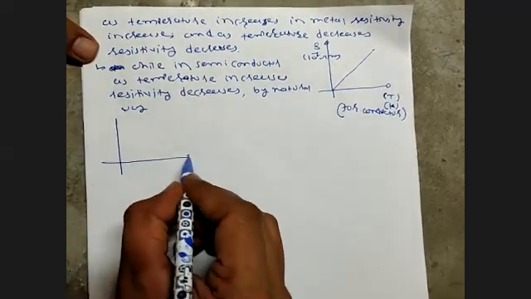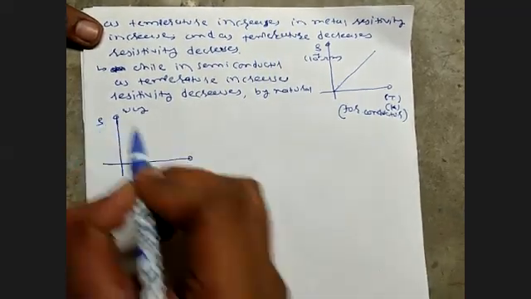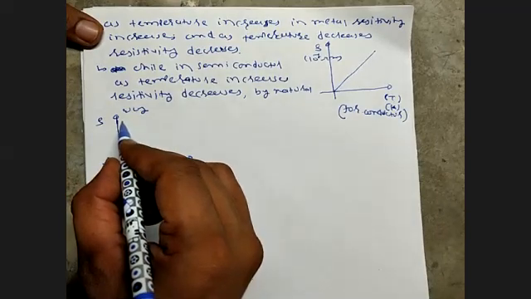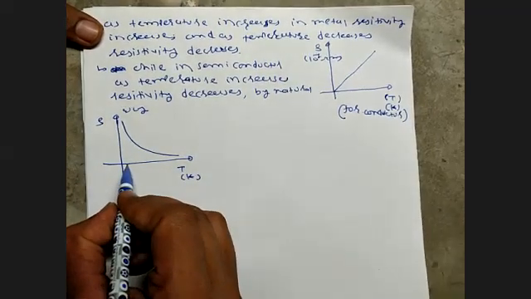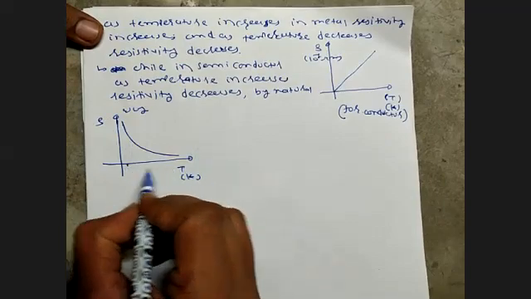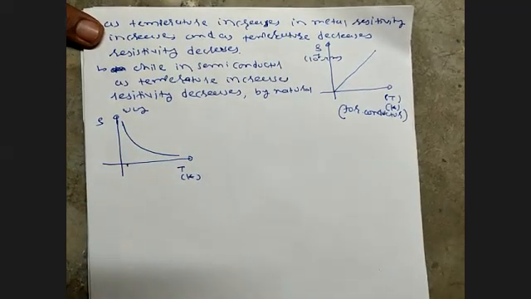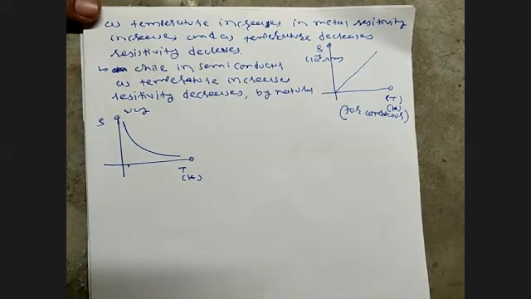And in a semiconductor, resistivity rho versus temperature T in Kelvin, your graph is just like this. At lower temperature, resistivity is high. As the temperature increases, the resistivity decreases like that. That is the graph of a semiconductor.